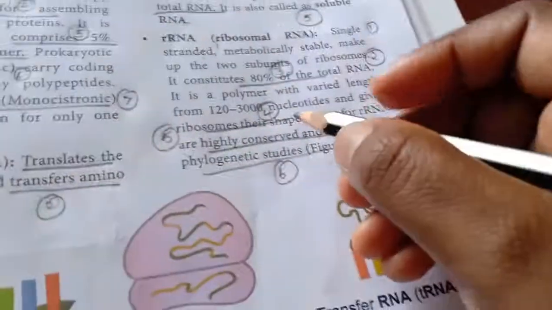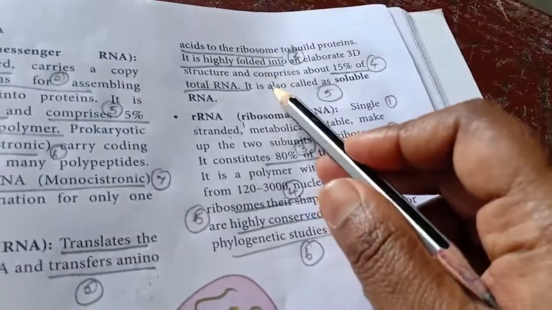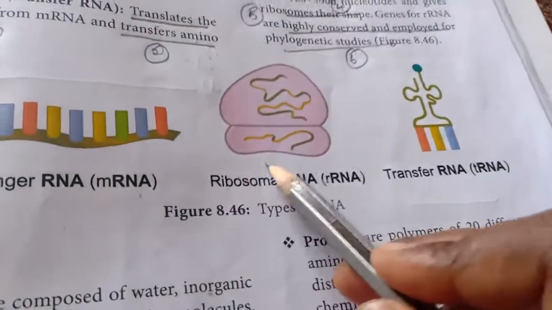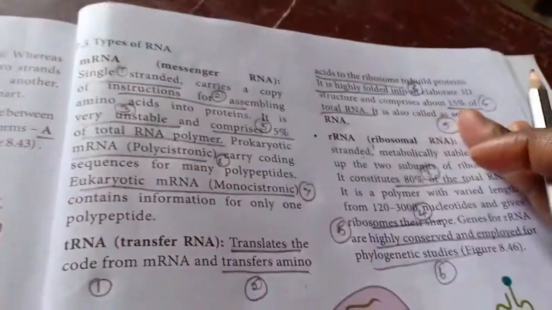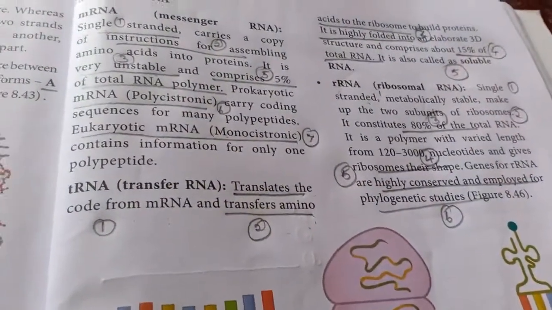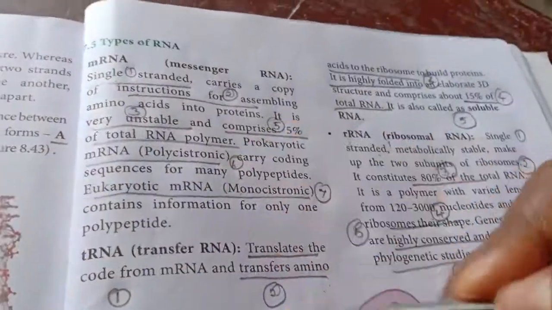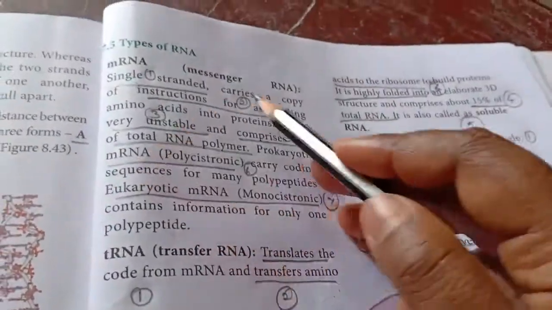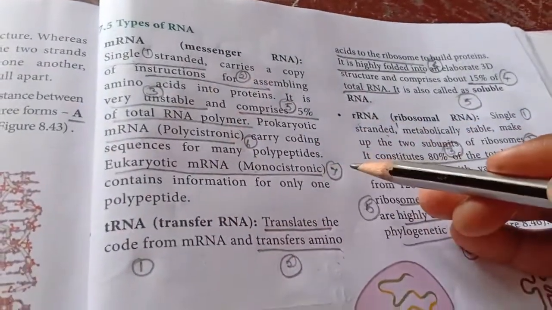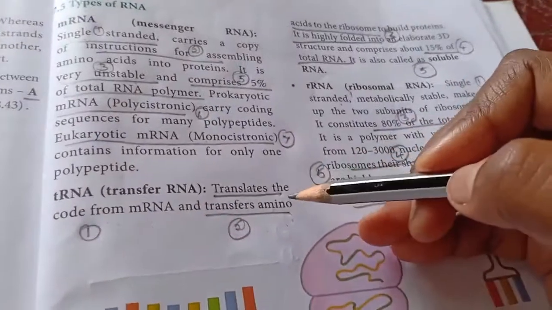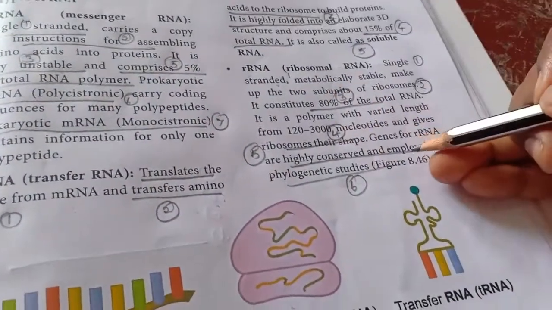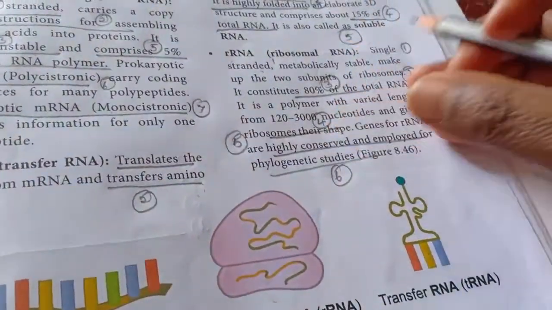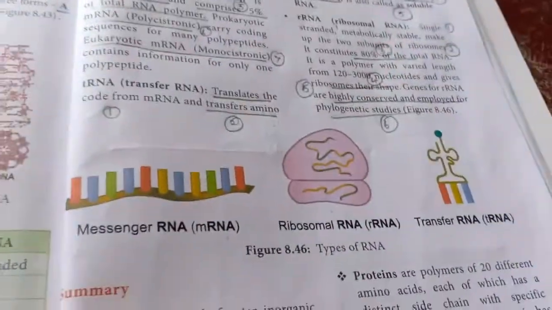I made a small mistake, children. While showing the tRNA, I showed this diagram. This is ribosomal RNA and this is transfer RNA. So while learning, don't look at the paragraph and get scared. You have to read and take the important points. This mRNA consists of 7 key terms. If you take transfer RNA, it has only 5 key terms. And the ribosomal, again 7. Learn these 7 key terms and the diagram.